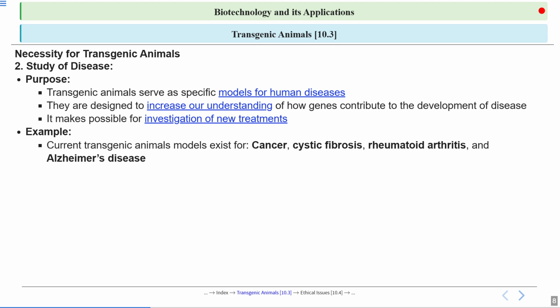We can make it for cancer, for cystic fibrosis, for rheumatoid arthritis, and we can even make it for Alzheimer disease, which is a neurological disease. So for example, cystic fibrosis.